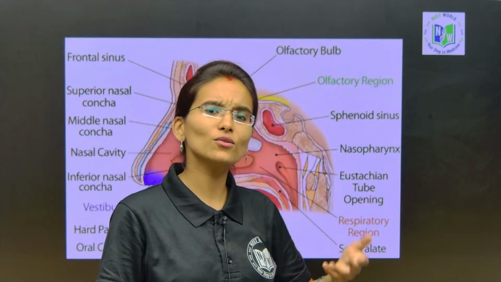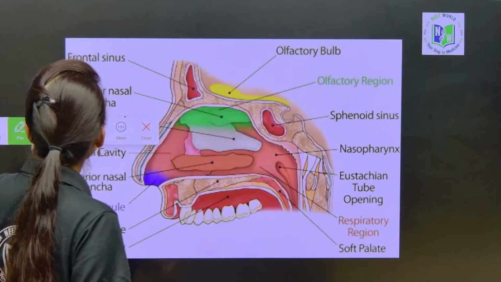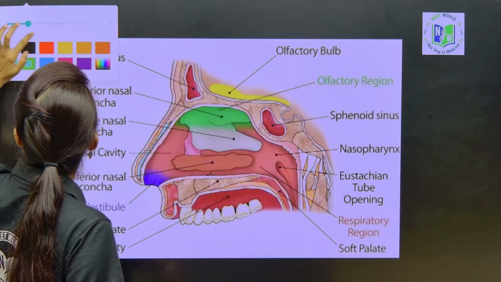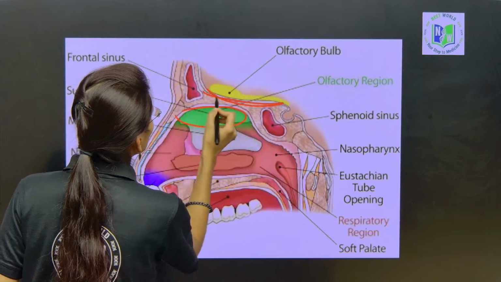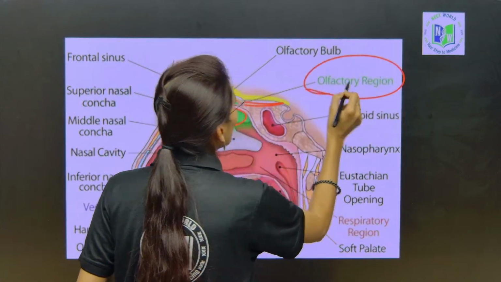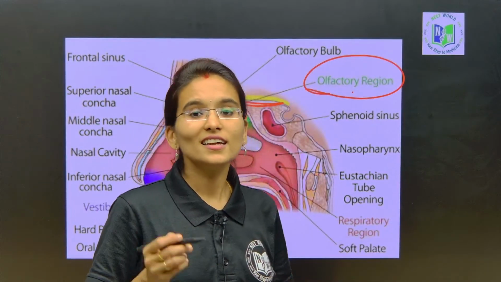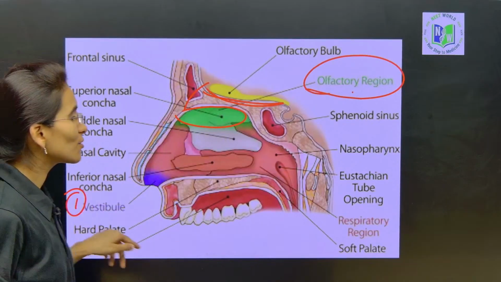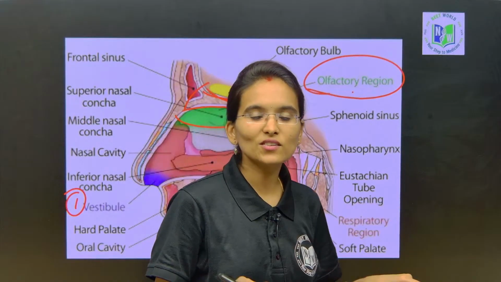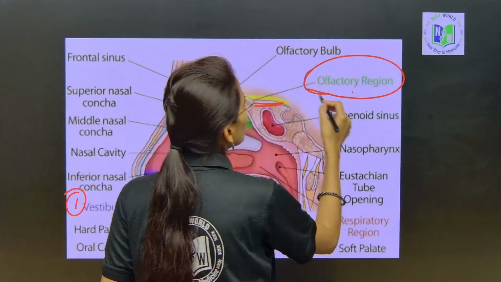What is the main role of the olfactory region, my dear students? Can you see this particular region? This is called the olfactory region. All three regions we are studying under the nasal chambers. The first part is the vestibular region, the next is the respiratory region, which is the middle region, and the last part is the olfactory region.